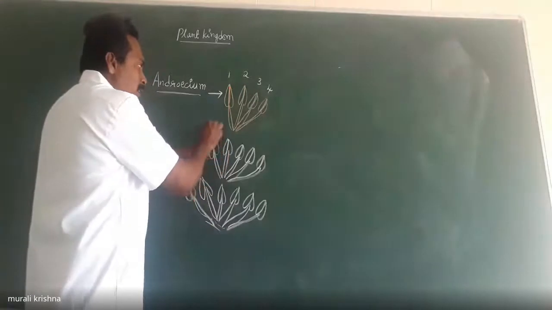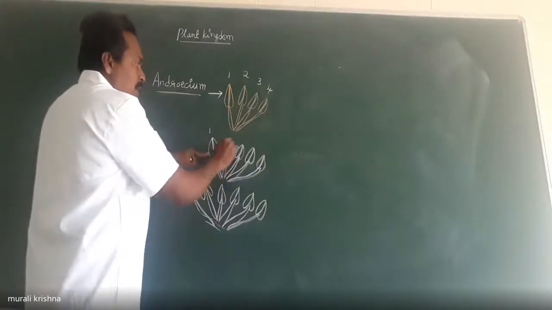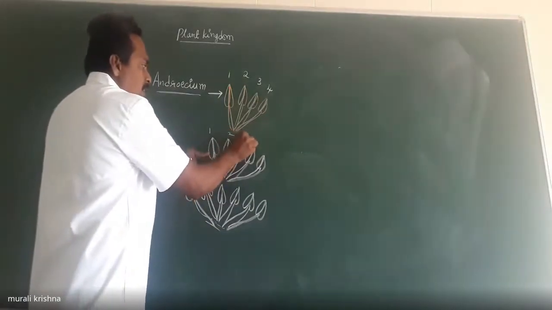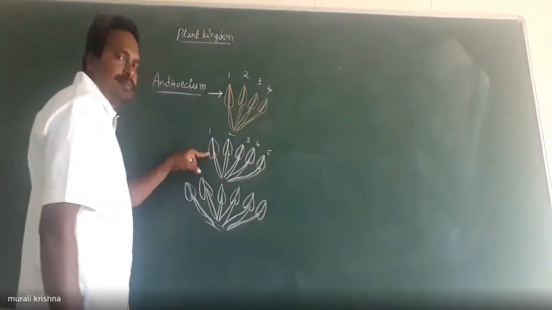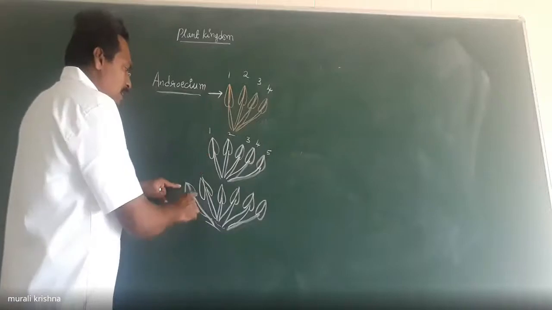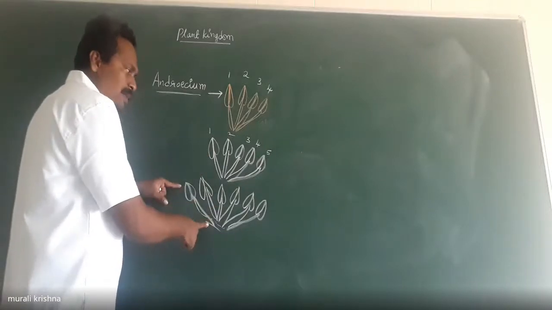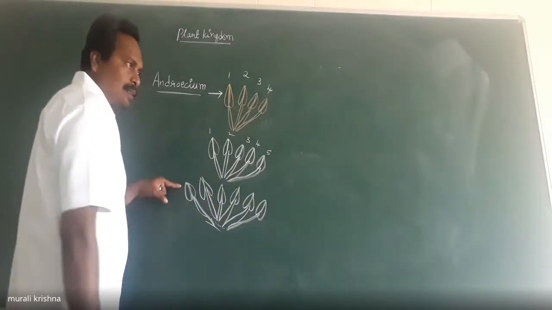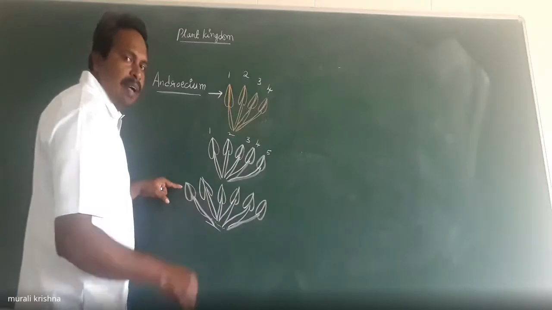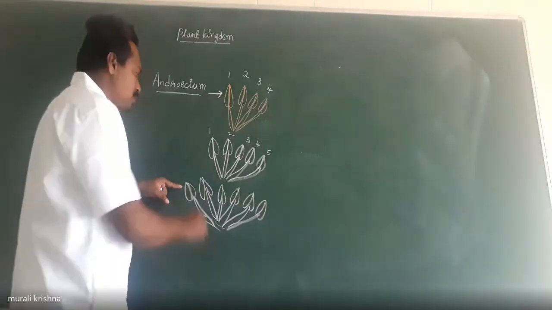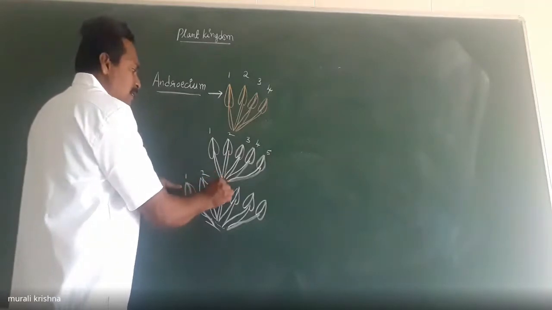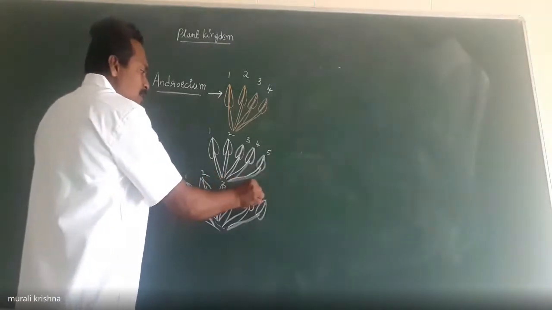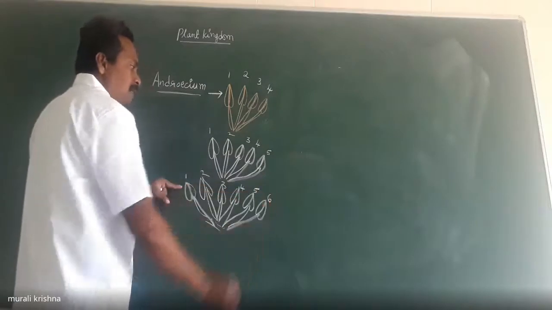Look here, this is one stamen, 2nd, 3rd, 4th, 5th stamen. And in some of the plant species, the flowers consist of more than 5 stamens. Look here, this is 1 stamen, 2nd, 3rd, 4th, 5th stamen, 6 stamens.